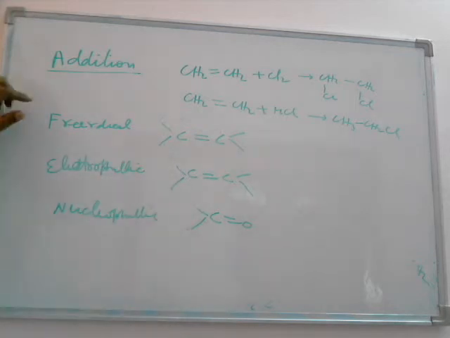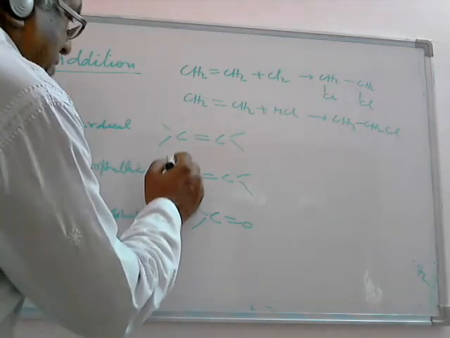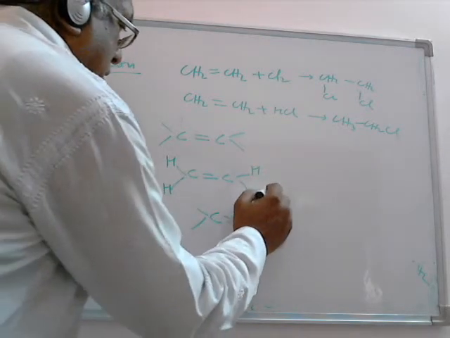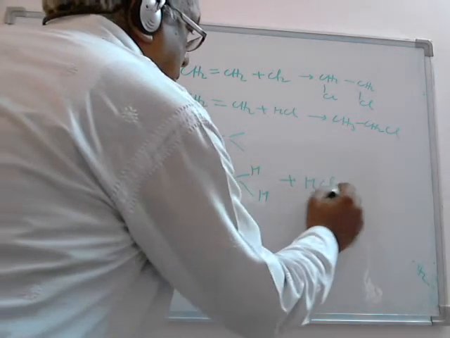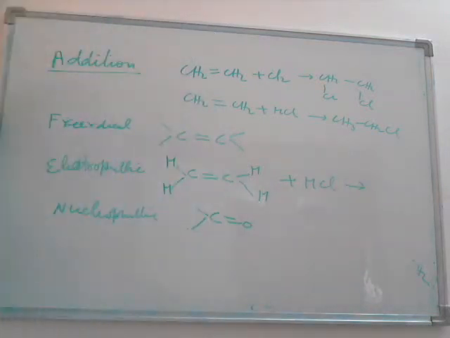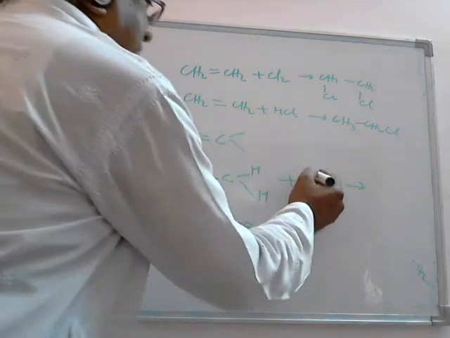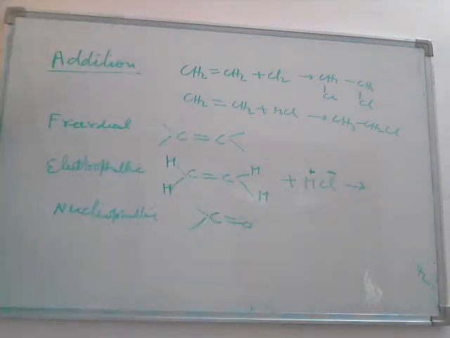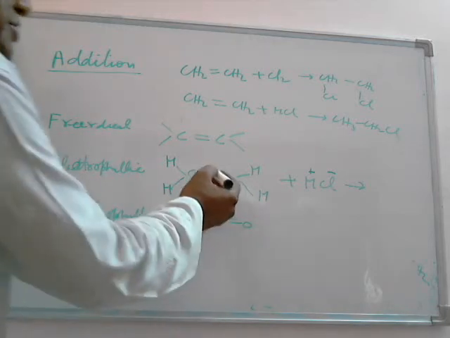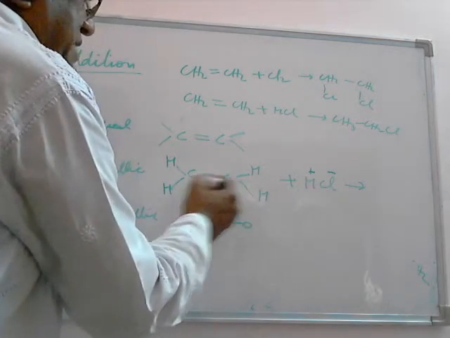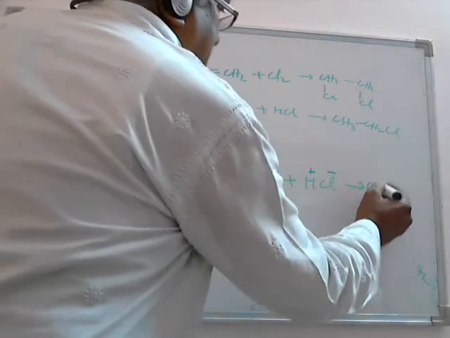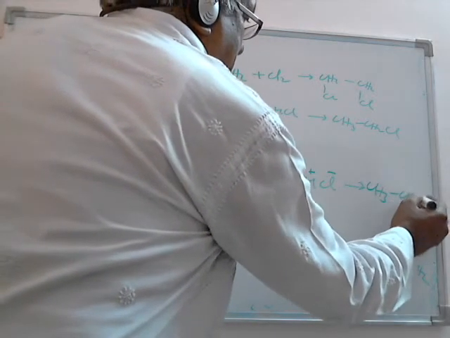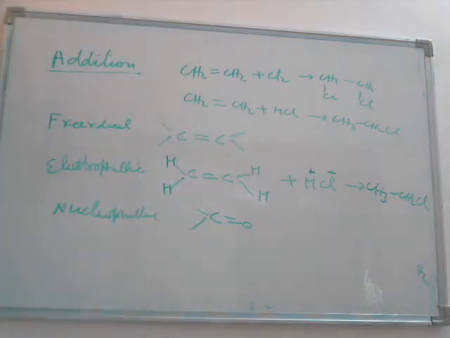In case of electrophilic addition, if I take addition of HCl, HCl consists of a polar covalent bond, so it will form the ions H positive and Cl negative on cleavage. H positive is the electrophile, chlorine negative is the nucleophile. The electrophile is electron deficient, which will attract the pair of electrons, and the addition of H will take place, and then the chlorine will add, and it will form CH3, CH2, Cl. So it is an electrophilic addition reaction.